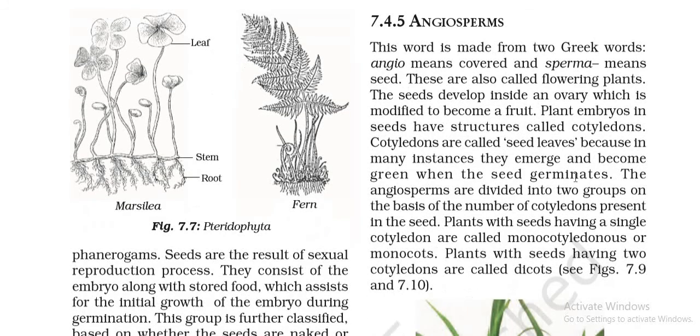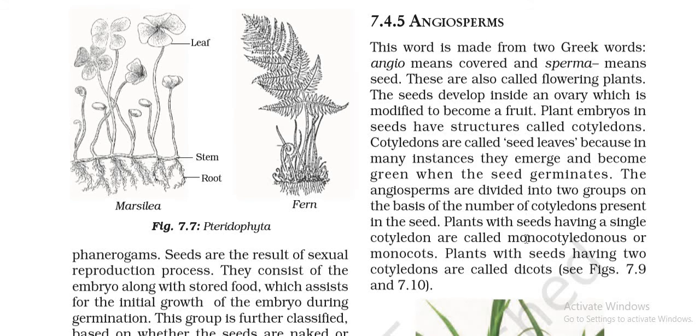Now plant embryos have structures called cotyledons. These cotyledons are also called seed leaves, children. These seed leaves provide the food to the germinating seed. When the seed is growing, these cotyledons will be providing the food to it. It's the same as a yolk. The function of yolk in an egg, in a zygote, is to provide nutrition till the organism develops. So likewise here also, till the organism starts photosynthesis, till it has its first leaf, the nutrition to the developing organism will be provided by cotyledons.